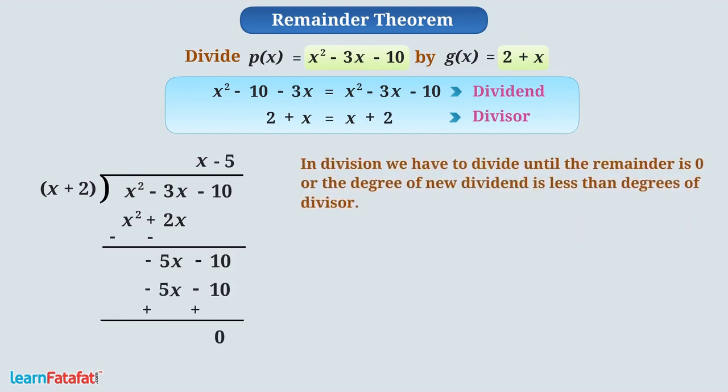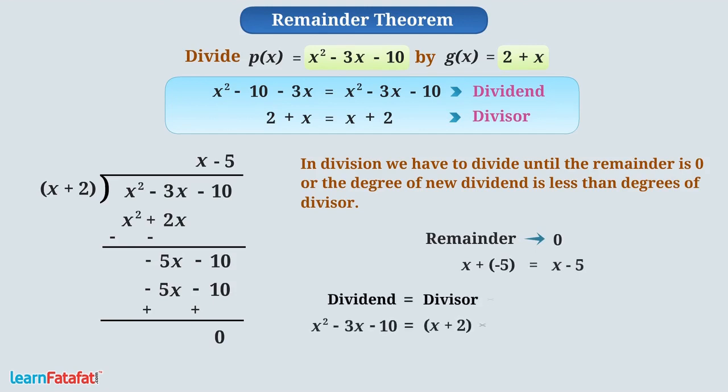In division, we have to continue this process till the remainder is 0 or degree of new dividend is less than degree of the divisor. So now remainder is 0 and sum of quotient, that is x minus 5 is whole quotient. We can express this as dividend is equal to divisor multiplied by quotient plus remainder.